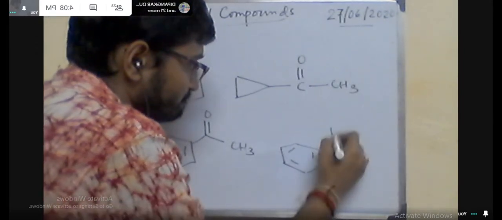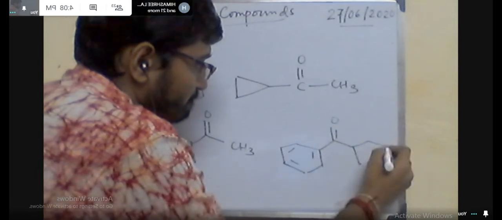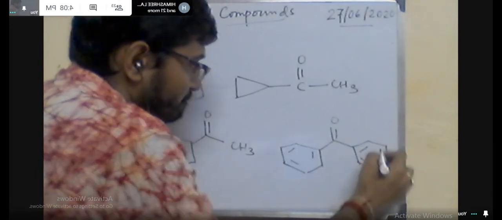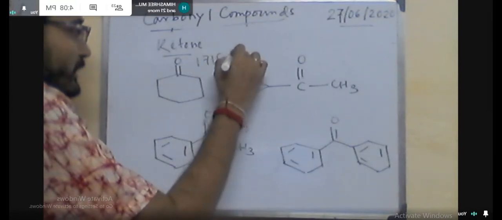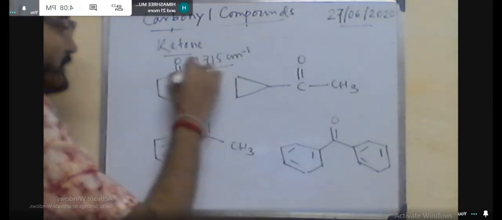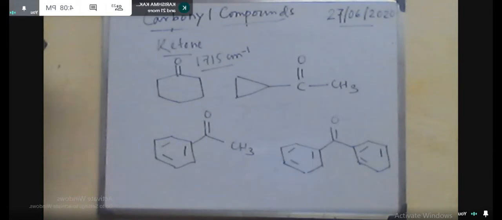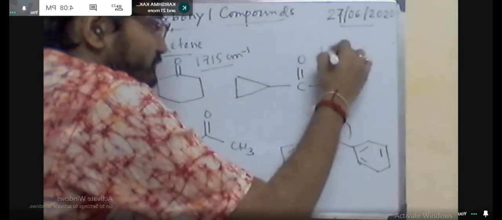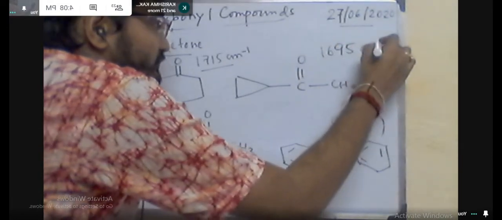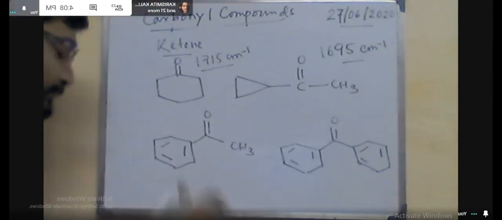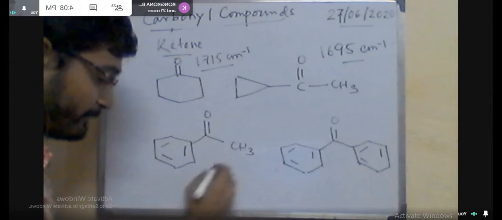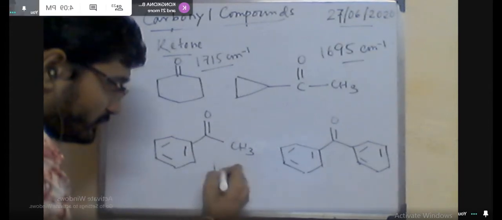Sir, in the first one there will be no resonance. Okay, fine, that is the pure C double bond O for the ketone, so that's why it is comparable with the base value. Now in this case why is it 1695, much less than the base value?